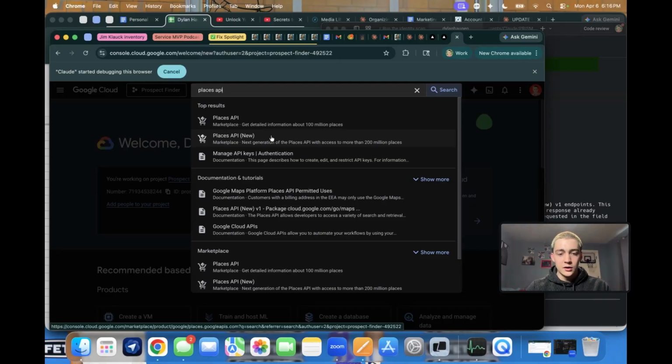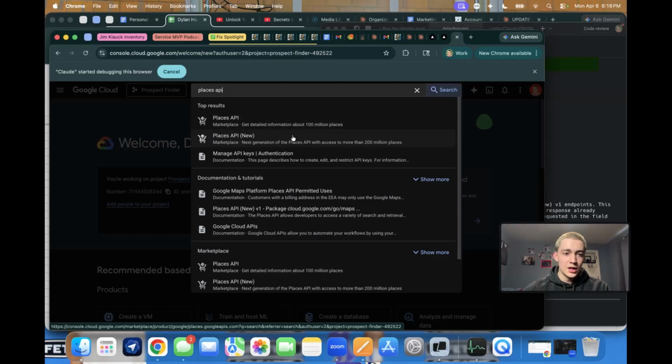You do have to put your credit card in, and you do get a certain amount of free credits in dollars. And then if you run over it, then it'll start charging you. But I was reasoning with Claude, and it basically said, even if you're using this tool 10, 20 times a day, you're not even going to get close to the limit. And I think that makes sense. It's a pretty basic tool.